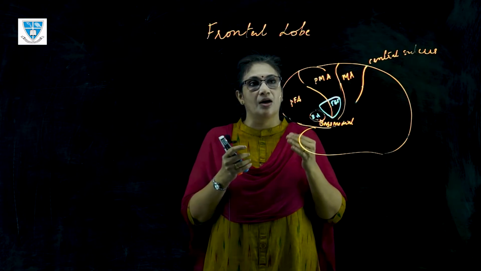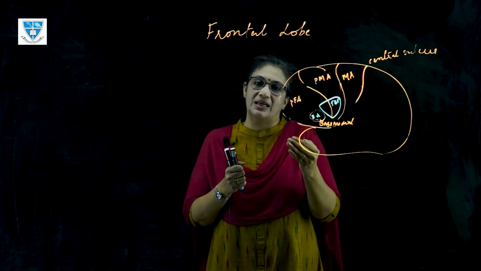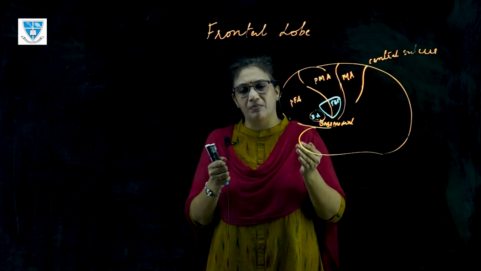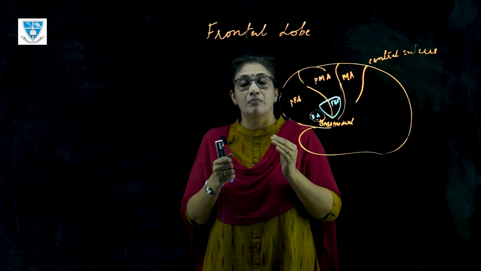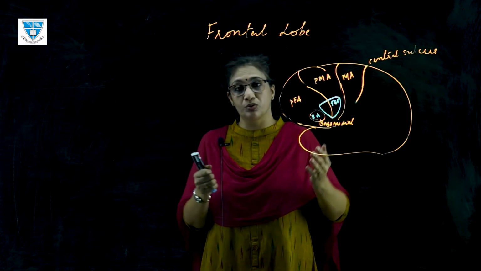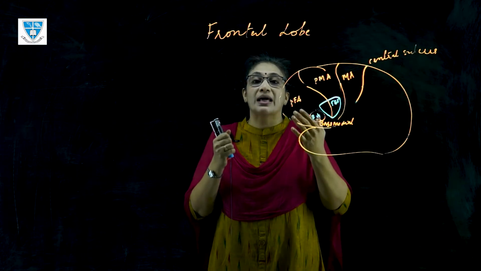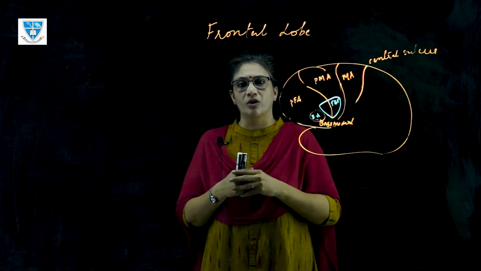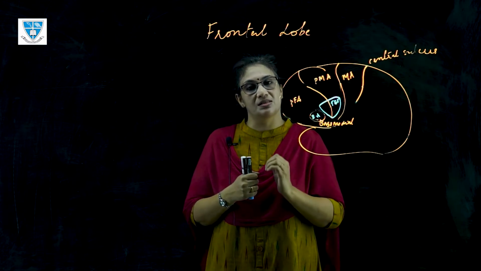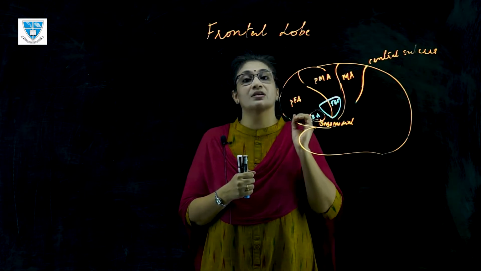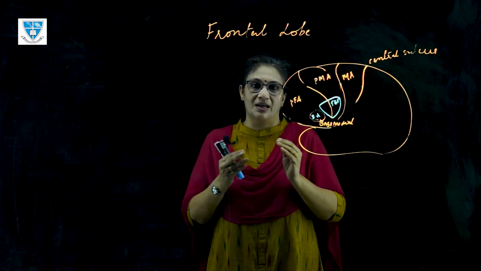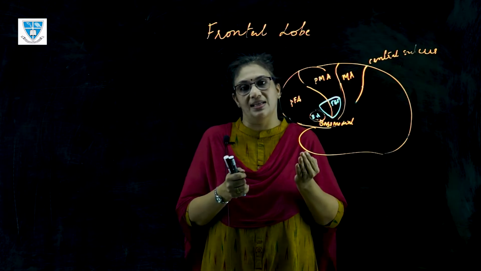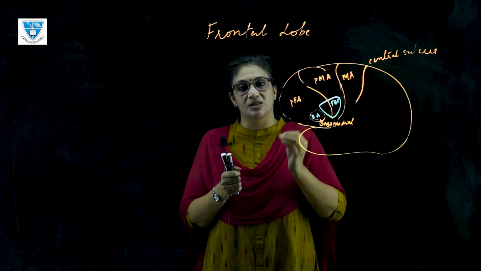We all know how to behave in public. Even if we get angry, we know how to express in our language that we are not happy, but at the same time we are angry. But certain people end up using abusive language. Why? Because they are not able to inhibit their impulses. How does this happen? The frontal lobe has rich connections with the limbic system, which is responsible for our emotions. So now we are seeing a connection of the frontal lobe with emotion as well. So the frontal lobe regulates much of our emotion.